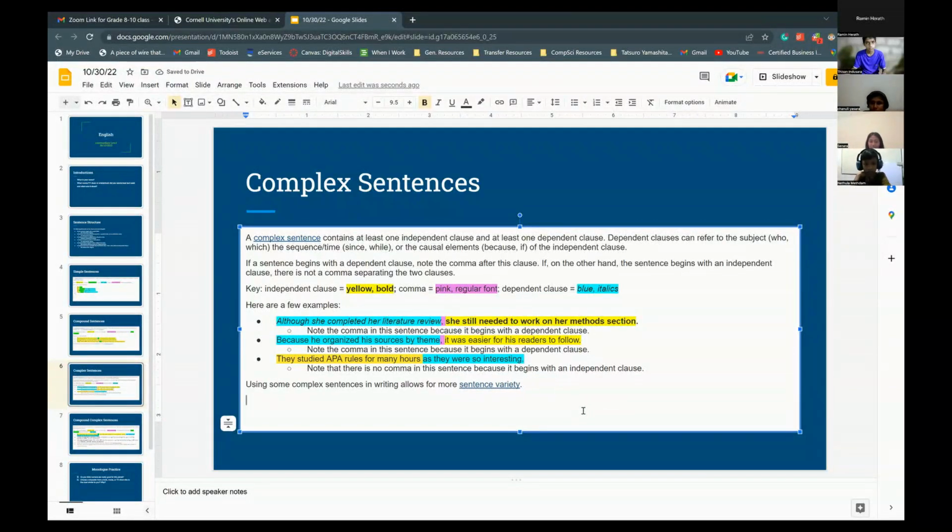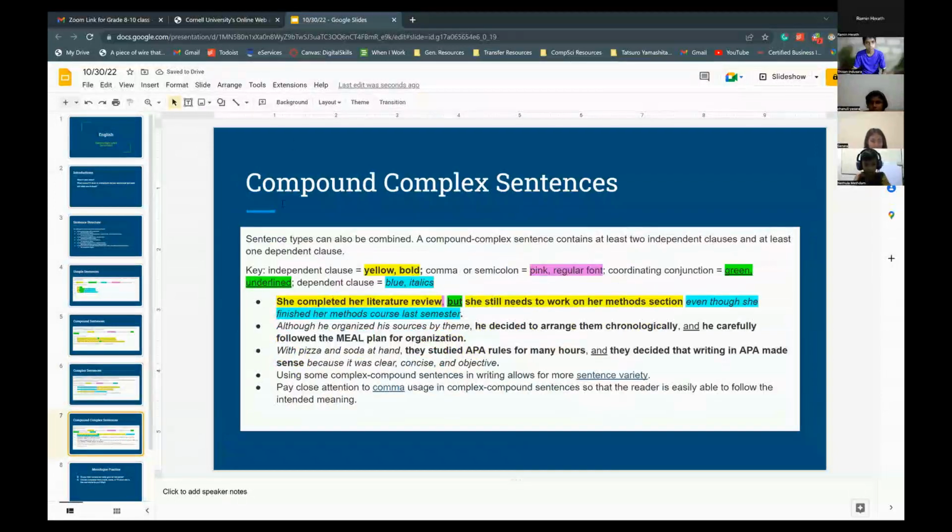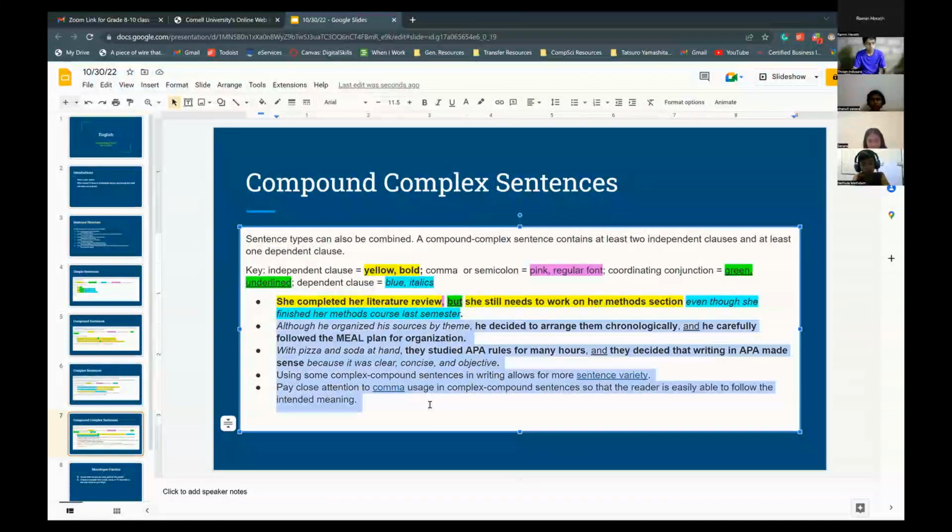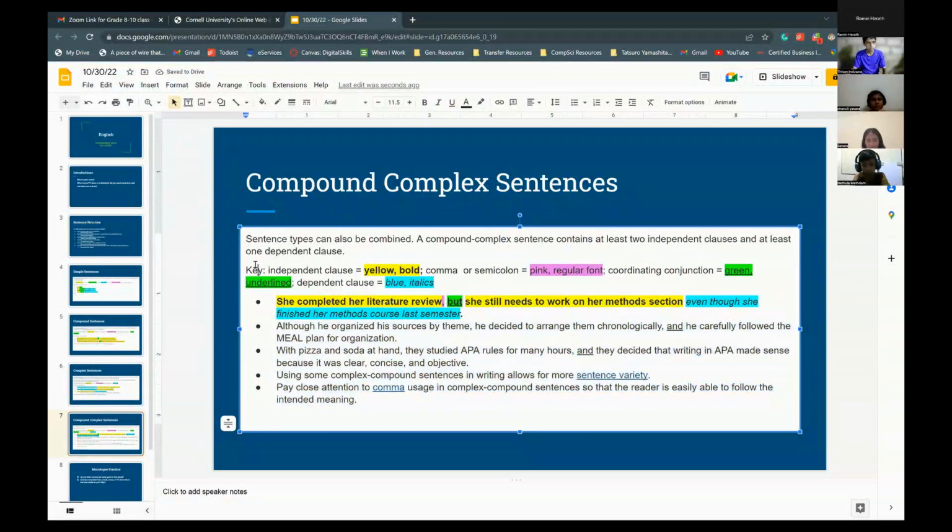Using complex sentences allows for more sentence variety. All right, now compound complex. So sentence types can also be combined, and a compound complex sentence contains at least 2 independent clauses and 1 dependent clause. So this one's a little harder, but we're gonna use this time to practice the skills that we learned.